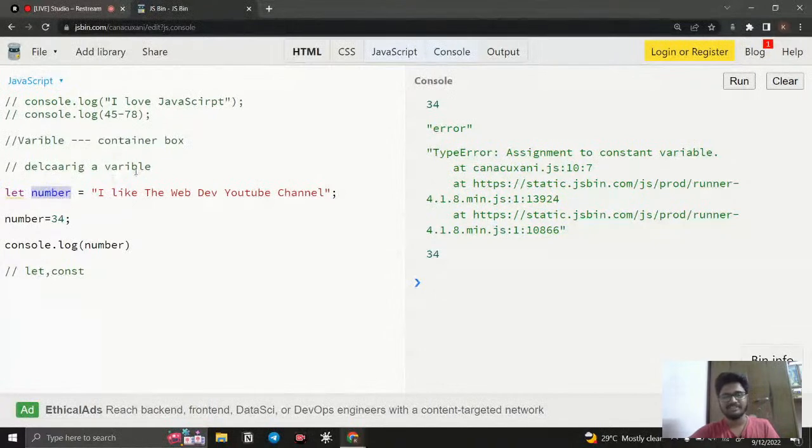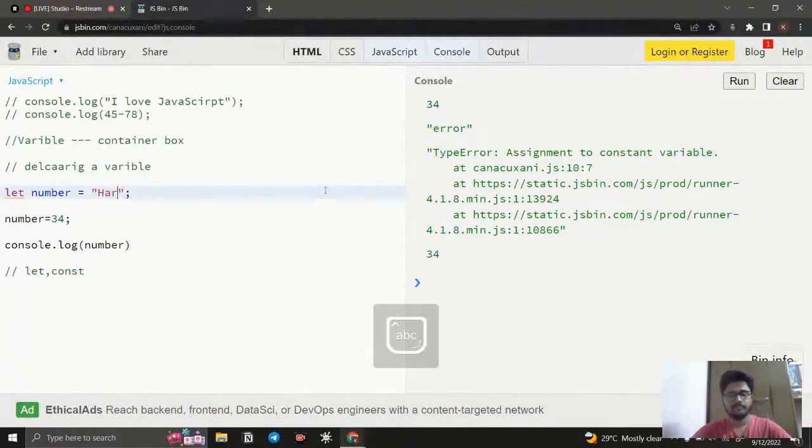For example, if I'm giving my name here, you can give a related name like username. It is pretty good like this. You can even use an underscore or a dollar sign to start, and never use a number as a starting letter. That is not a valid one.